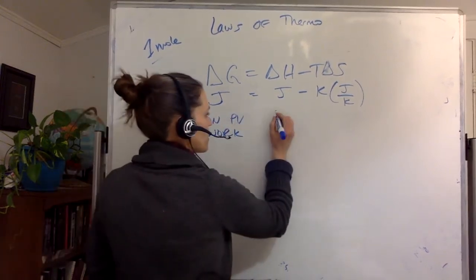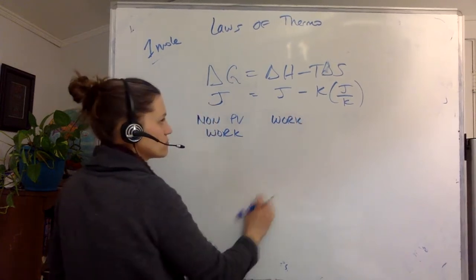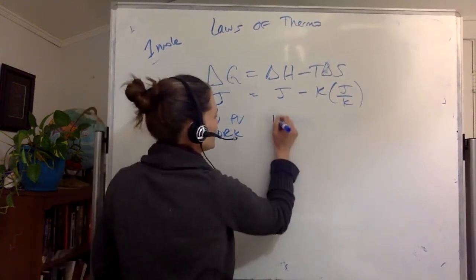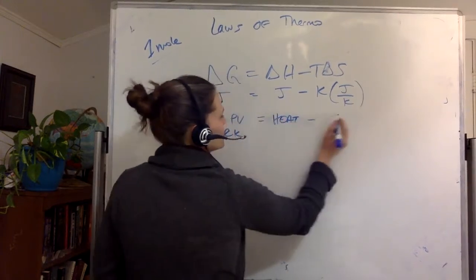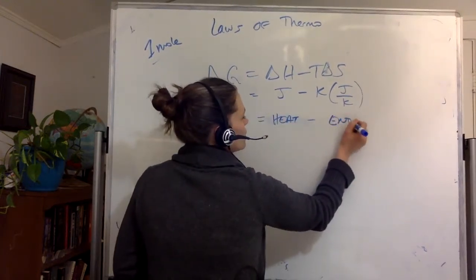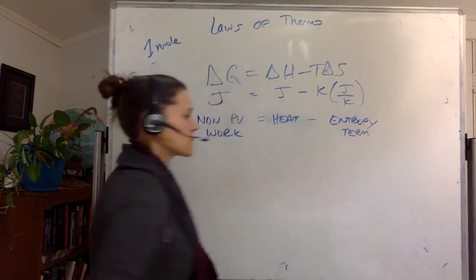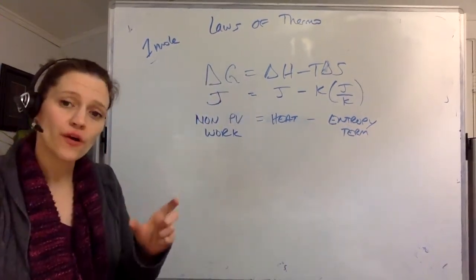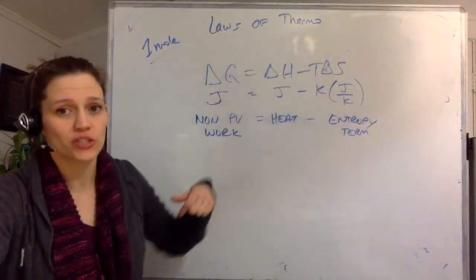This is work energy. Or sorry, oh my gosh, sorry. This is heat energy. And this is minus the entropy term. And I say entropy term because you've got both the entropy multiplied by the temperature, so it converts it to an energy.